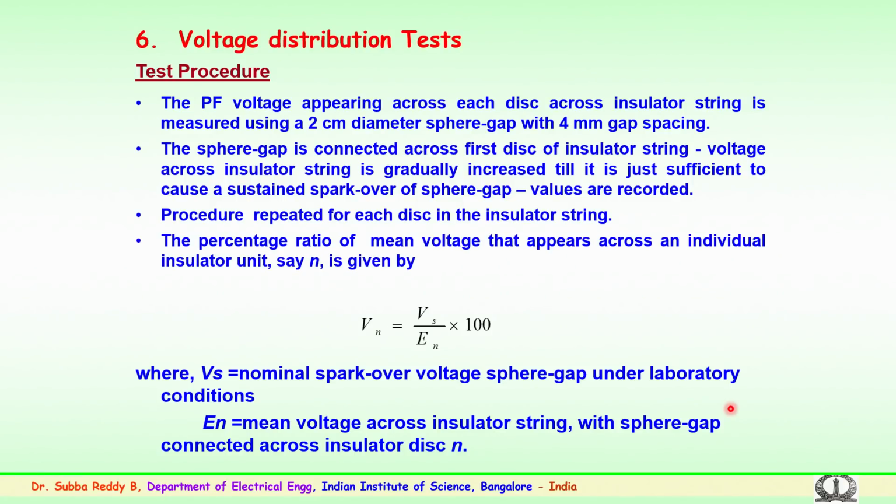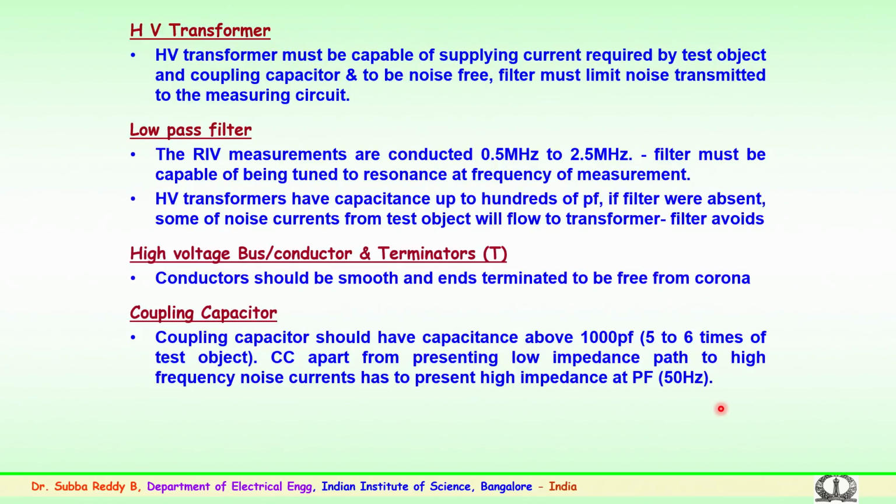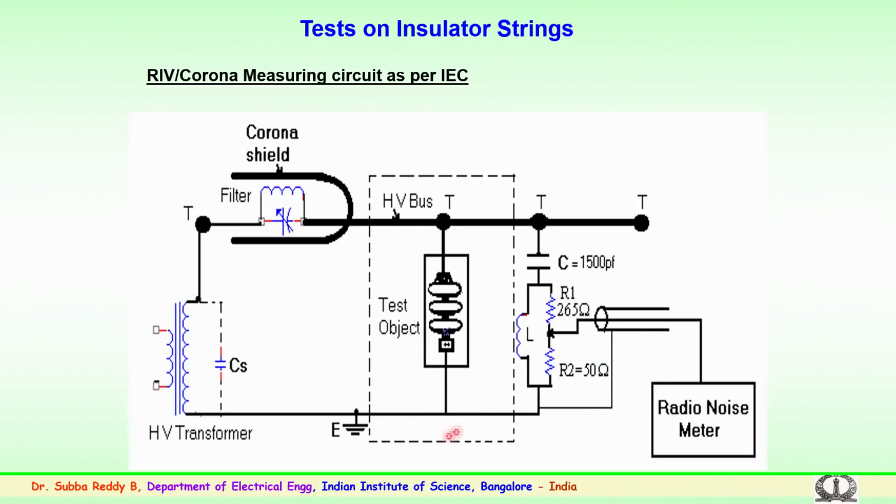And on the corona aspect, I can mention here that the same circuit could be used for the measurement of corona or visible discharge, where the RIV meter will not be used. Here the entire laboratory will be darkened, and the voltage will be applied and raised in steps till visible discharges are noticed on the insulator string, the metal end fittings or the corona control rings which form the test objects.